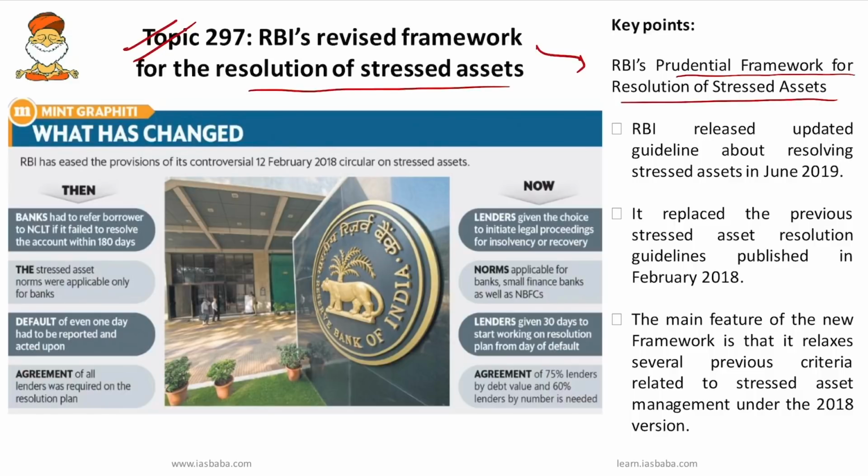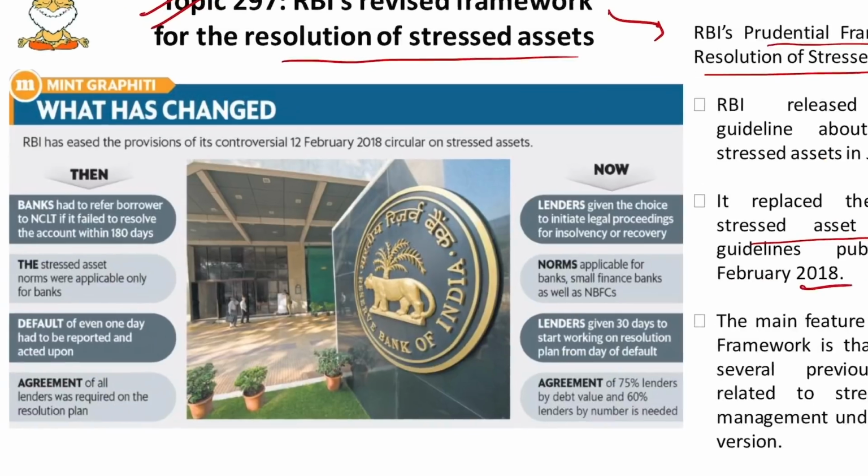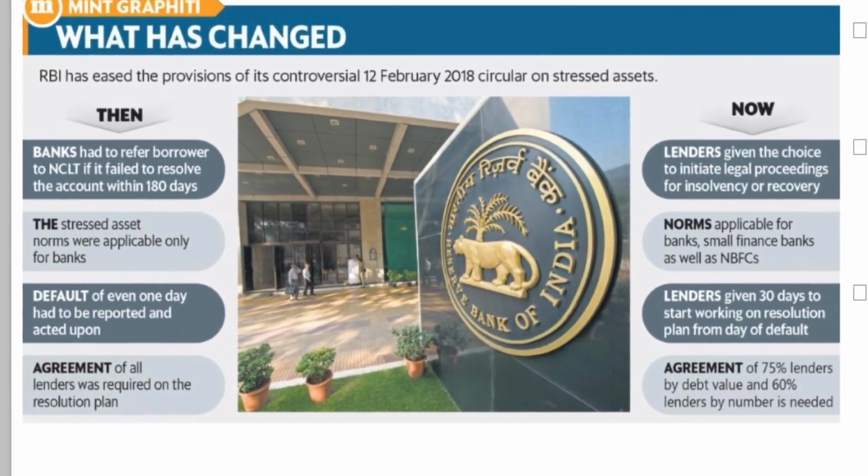This is the new guideline issued by RBI in June 2019, and it will replace the previous stressed asset resolution framework which was published in 2018. One main feature of this new framework is that it relaxes several previous criteria related to stressed asset management under the 2018 version. You have to know some important things. So what are the recent changes?